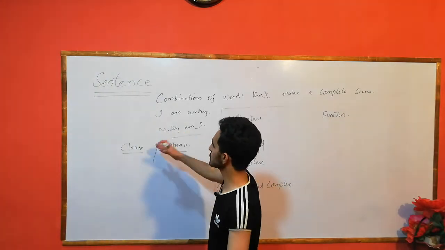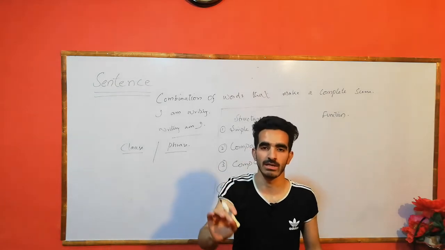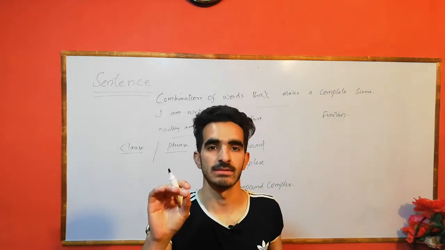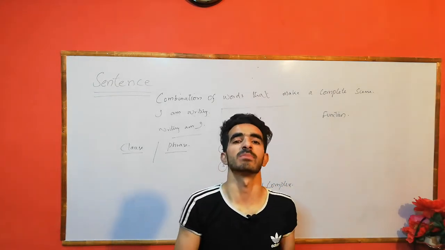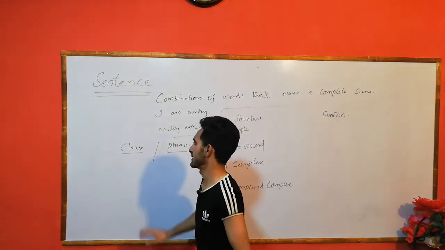It is also called an independent clause, and you can also call it a simple sentence.